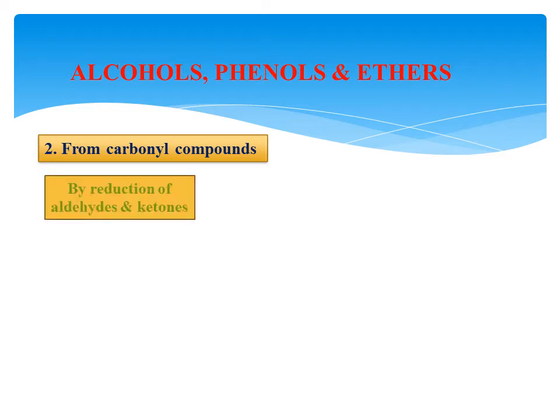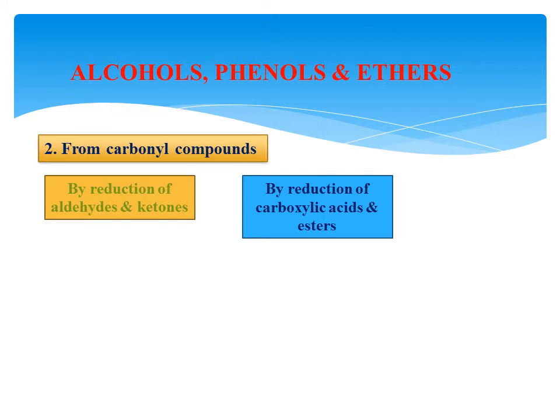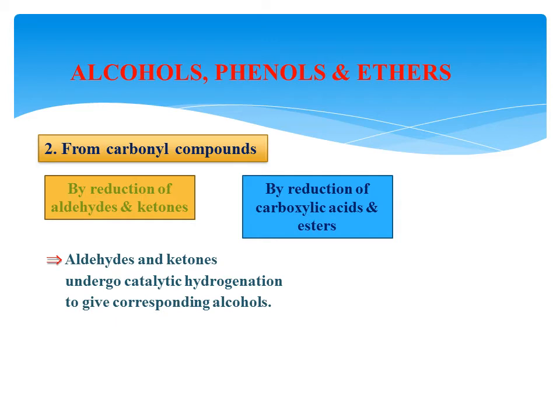There are two types of carbonyl compounds we are using: aldehydes and ketones, as well as carboxylic acids and esters. Aldehydes and ketones, carboxylic acids and esters, amides, etc., such compounds are called carbonyl compounds. By the reduction of such species we are preparing the alcohols. First of all, aldehydes and ketones. Aldehydes and ketones undergo catalytic hydrogenation to form corresponding alcohols.